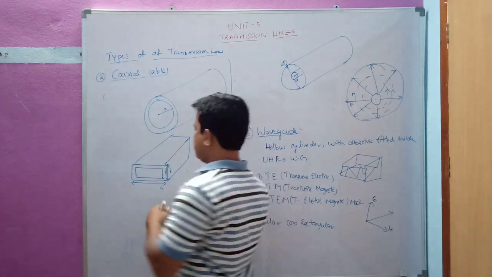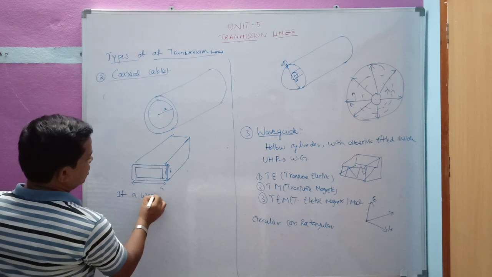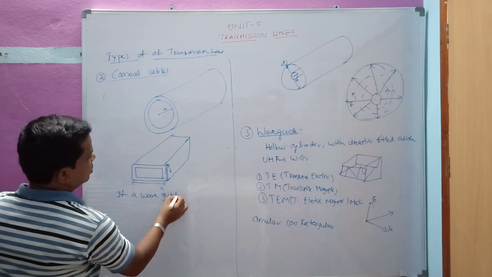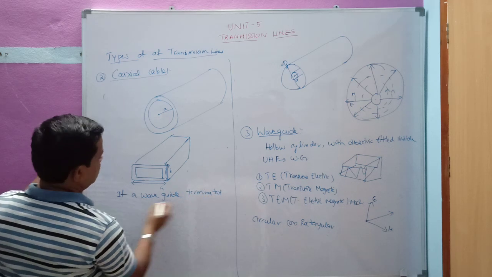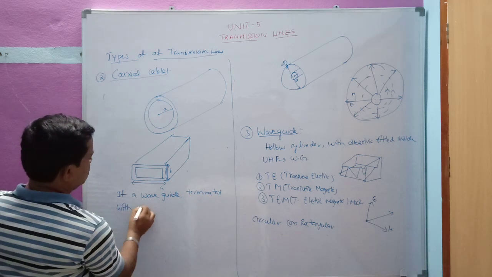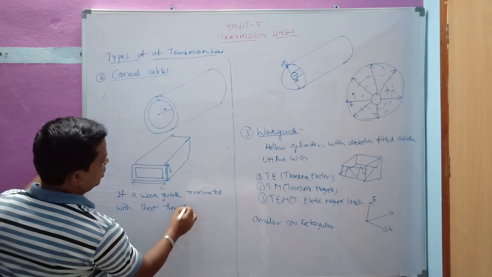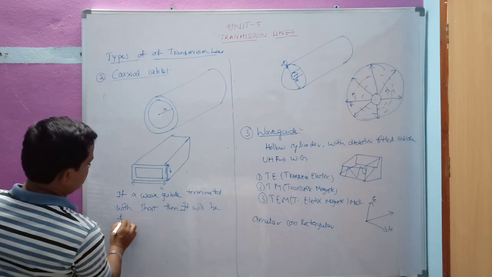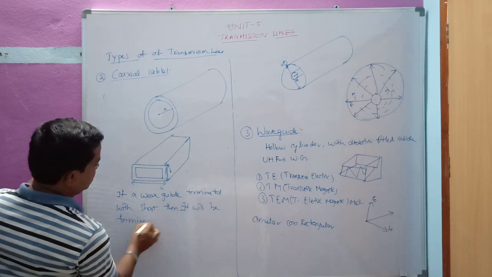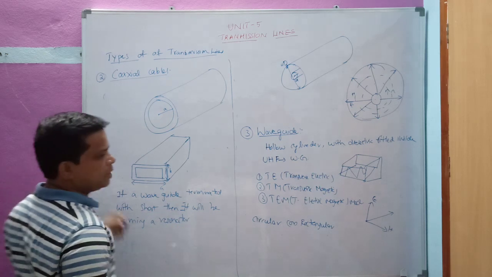If your waveguide is terminated with a short, then it will form a resonator. The resonator concept is very important in microwave.